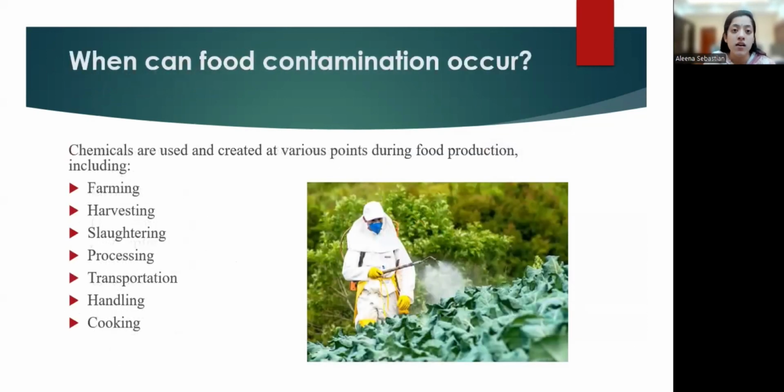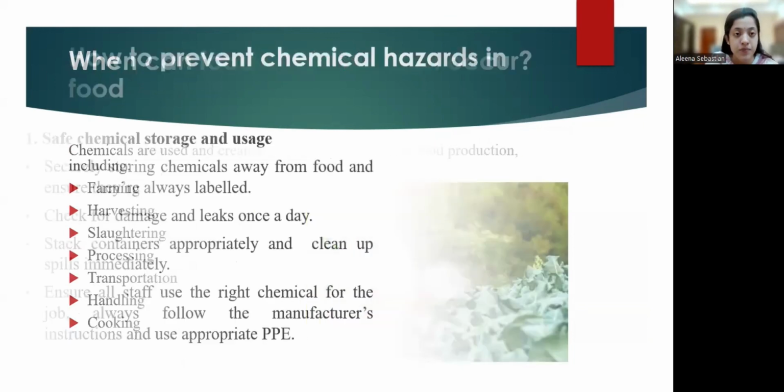So when can all these chemicals actually enter or contaminate the food, at what stages? Chemicals are used and created at various points during food production, starting from farming, harvesting, slaughtering, processing of the food, transporting the food, handling, and even cooking. So in all these stages, these chemicals can be used and created at various points during food production.